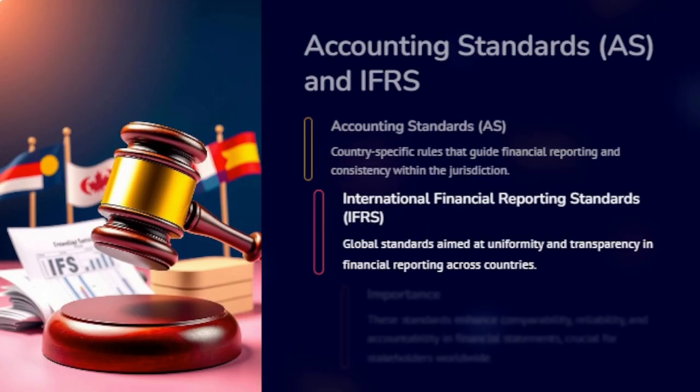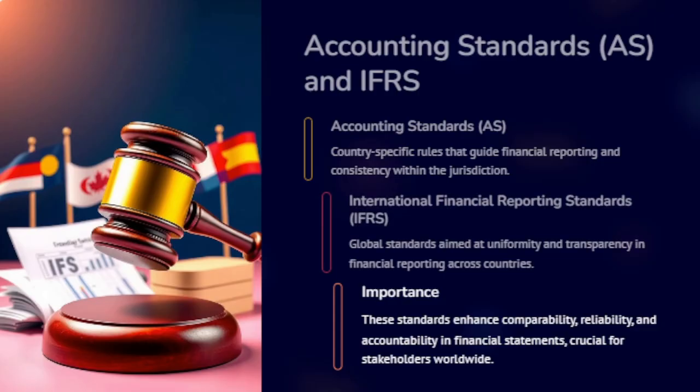IFRS, International Standards for Global Consistency. The full form of IFRS is International Financial Reporting Standards. Global standards aim at uniformity and transparency in financial reporting across countries. Why is it important? These standards enhance comparability, reliability and accountability in financial statements, crucial for stakeholders worldwide.